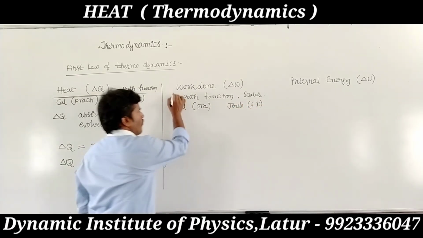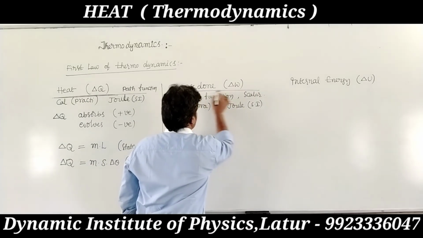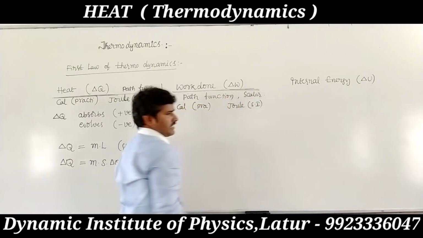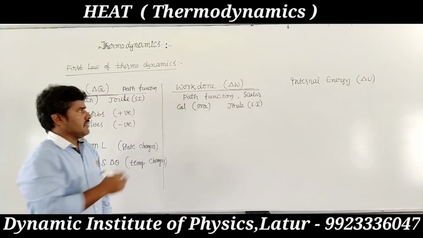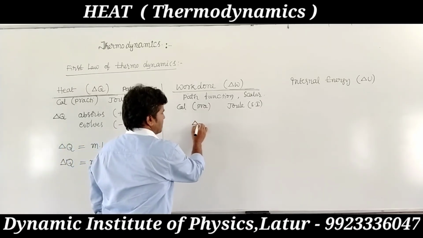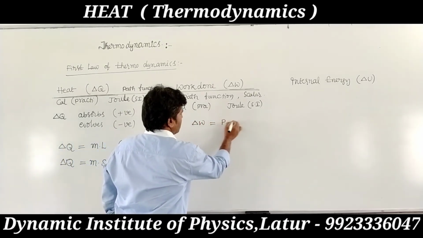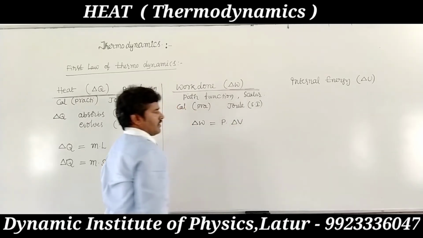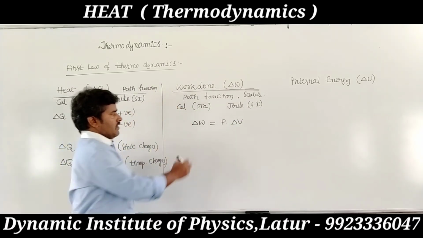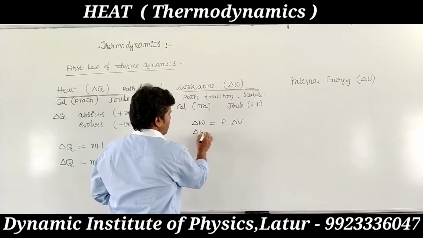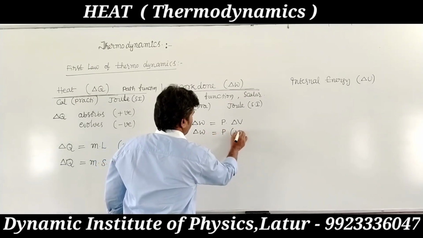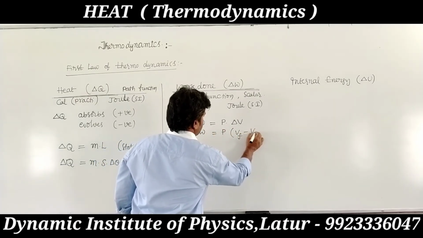This is work done. In mechanics, work is the integration of F dS. But in this condition, delta W equals P into delta V, that is P into V final minus V initial.